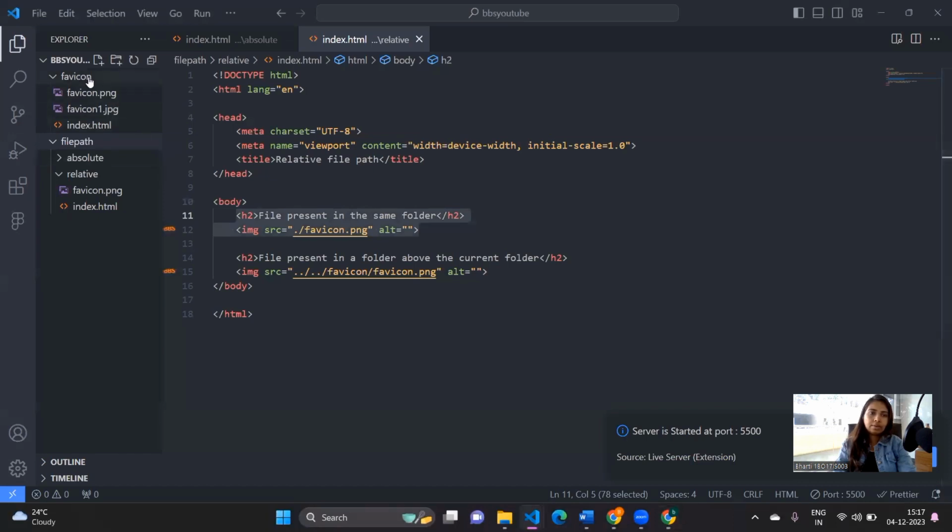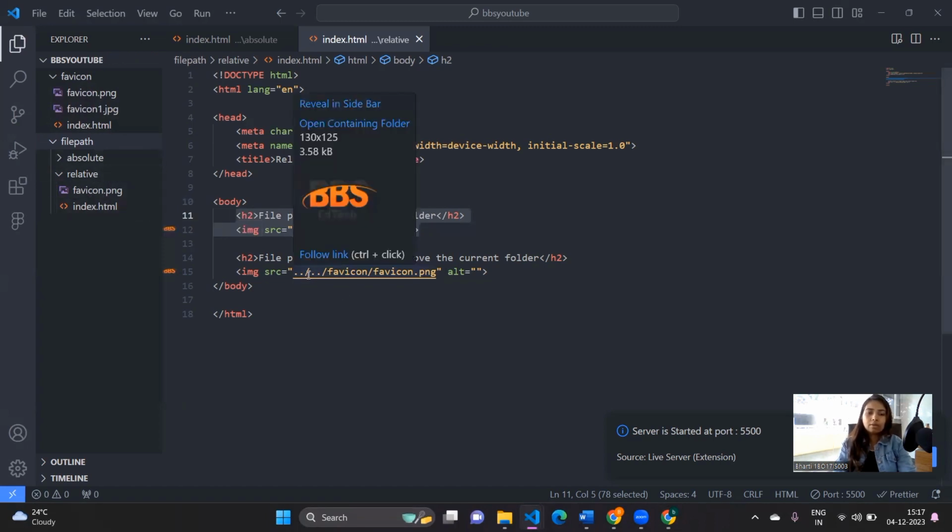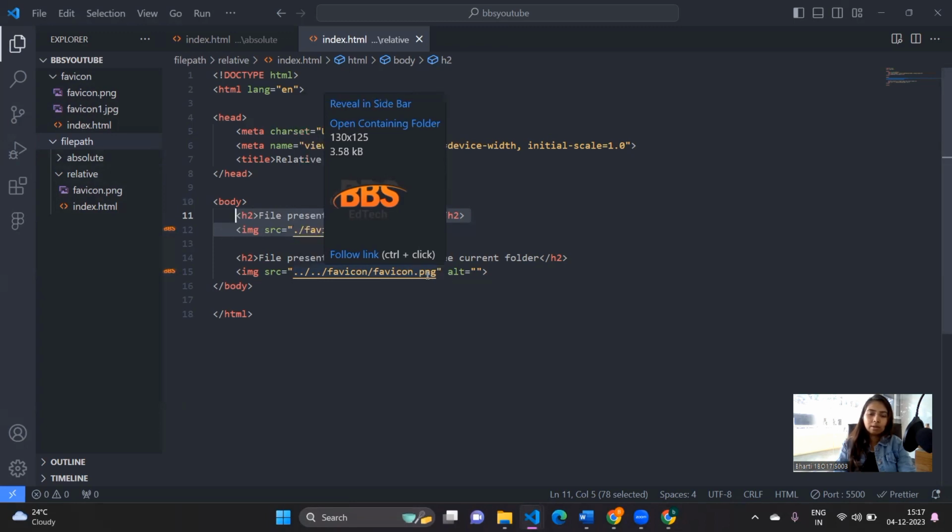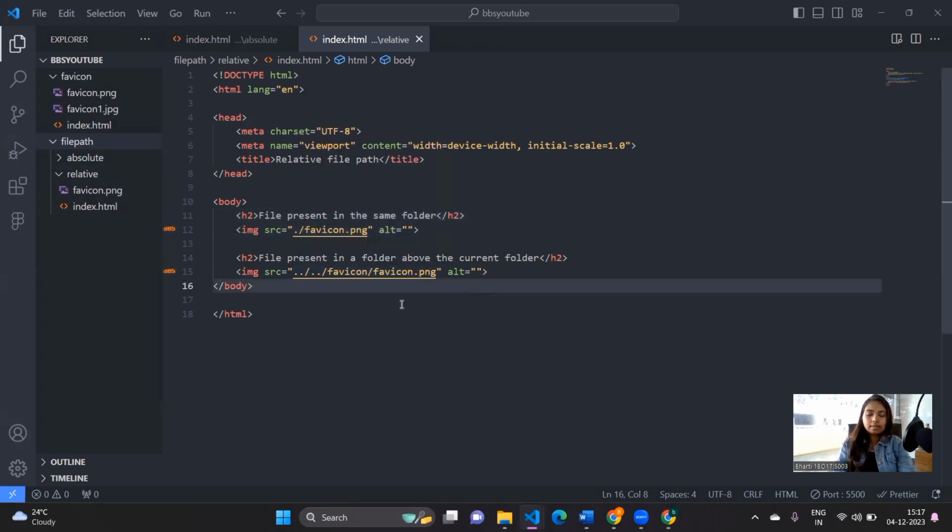That is, inside the favicon folder, the image is there, and I am calling it using a relative path. So that's why we have dot dot slash to go back once, and then again dot dot slash to go back again, and then we enter the favicon folder, inside which we have favicon.png. Okay, that is the image.